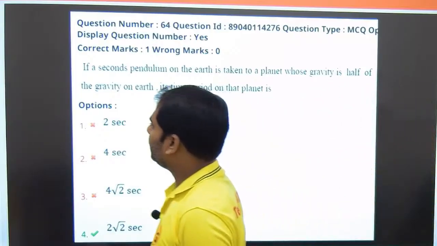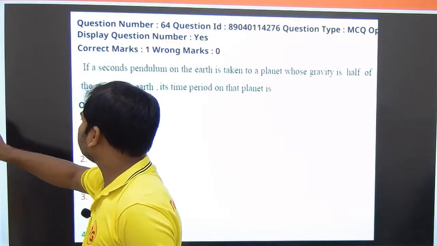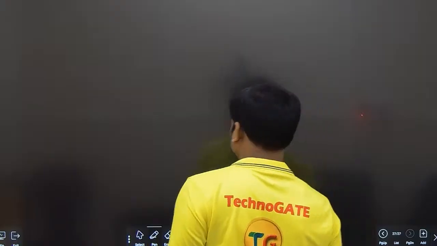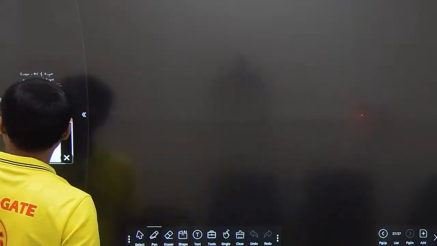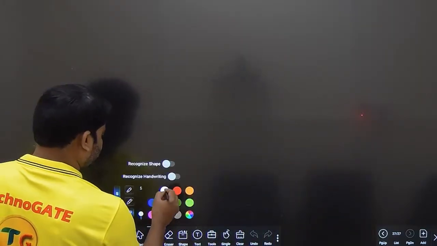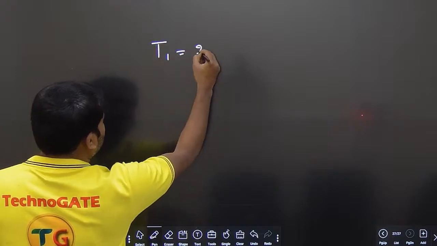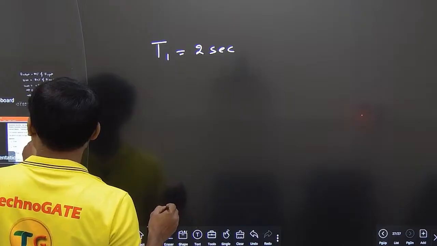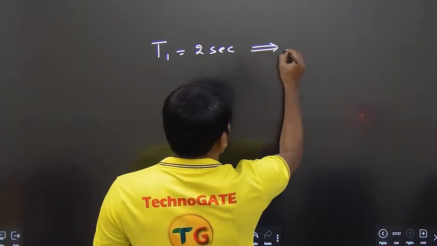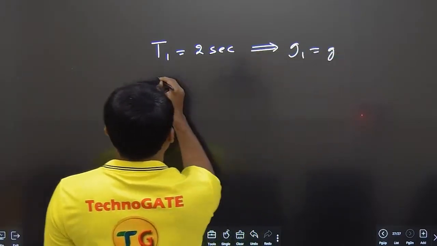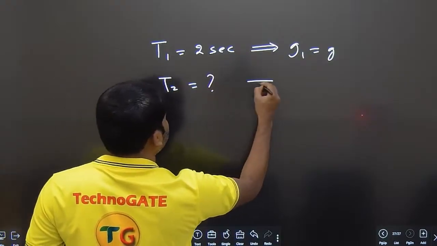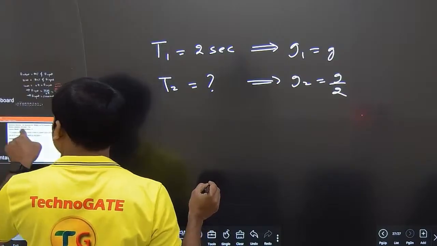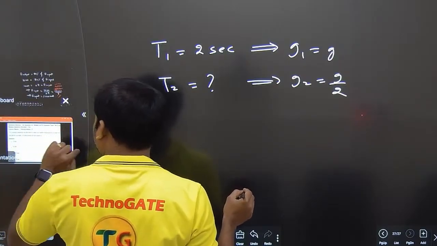Okay, now let me solve it. Initial time period is equal to 2 seconds. It is taken to a planet. Here g1 is equal to g. We need to get second time period. g2 value became g by 2, whose gravity is half of the gravity on earth.